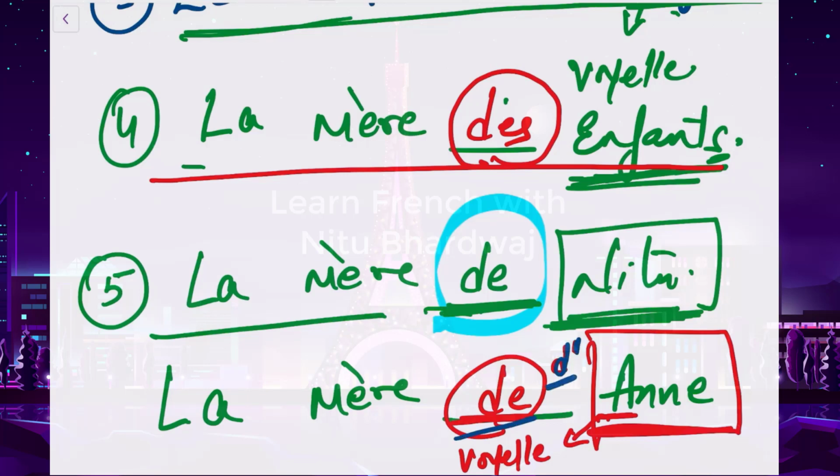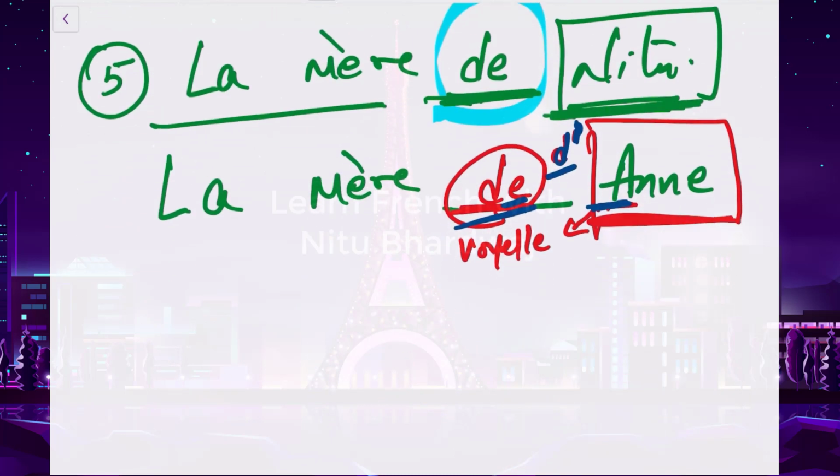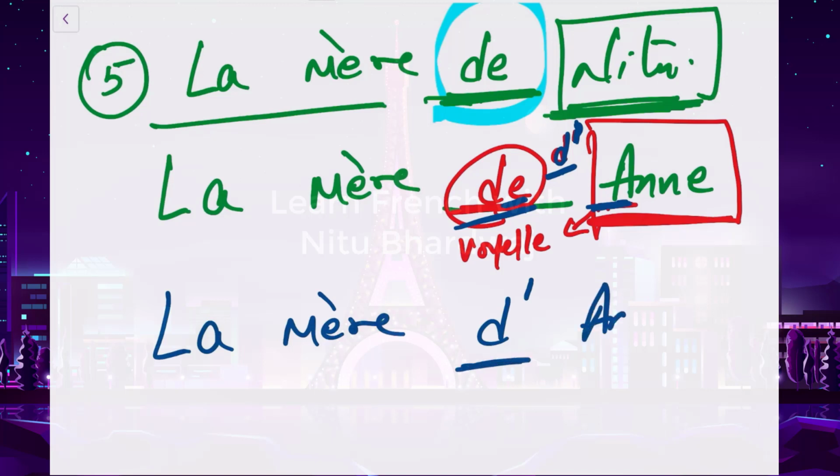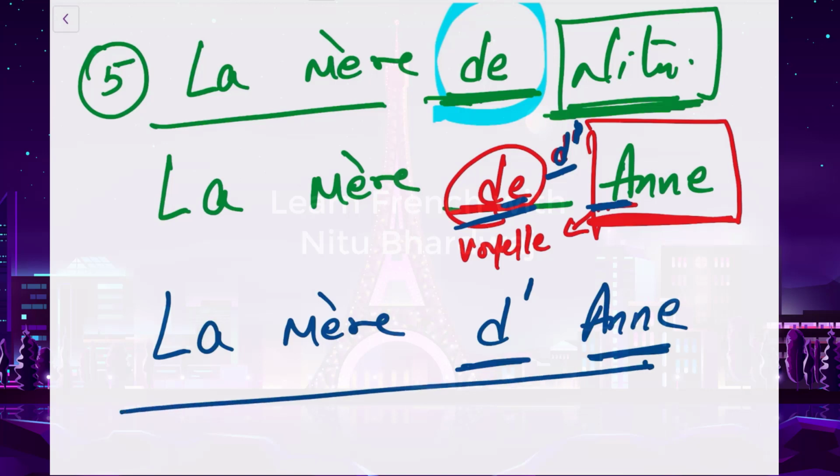We can't put de because if the word starts with a vowel, we have to drop our e and put an apostrophe. Okay, so the correct sentence will be la mère d' and then we can write the proper noun, the name of the child, and that is Anne. Okay, so this is our last example.